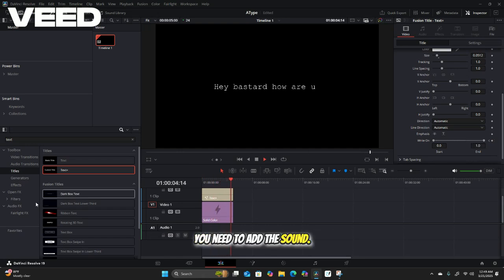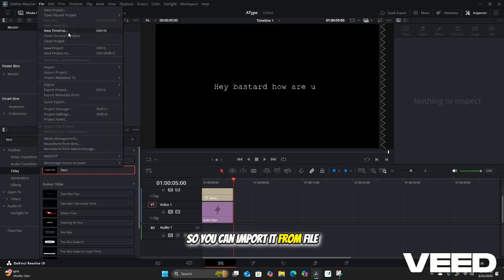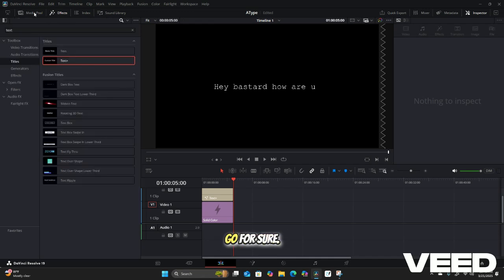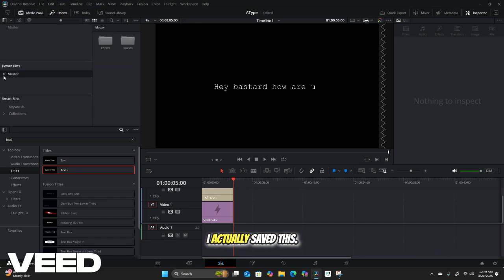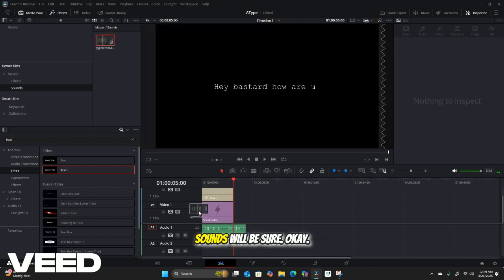Now you need to add the sound. You can get the sound anywhere from YouTube or any other websites. I actually got those sounds from YouTube, like a YouTube MP3 downloader. That's it. It's not a big deal. So you can import it from file, import, and you'll get those things here. You can just drag and drop here, but I already have those things, so I can just go for here. I actually saved these typewriting effect sounds here.